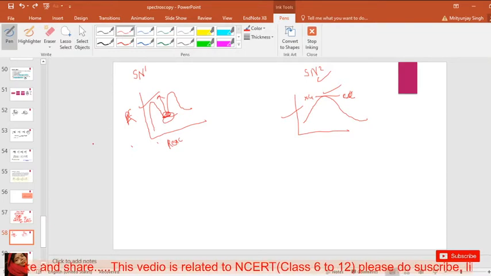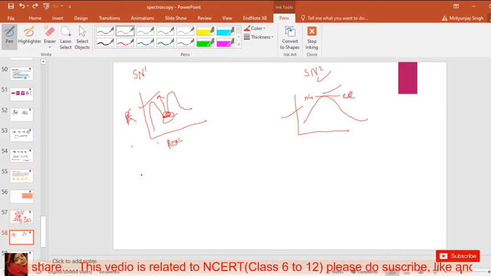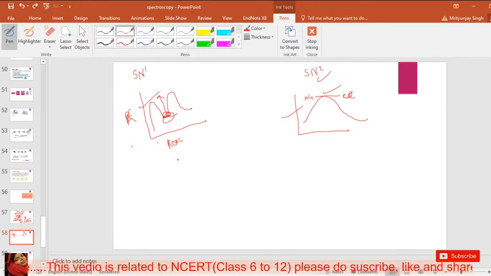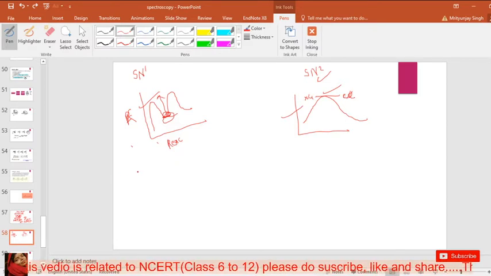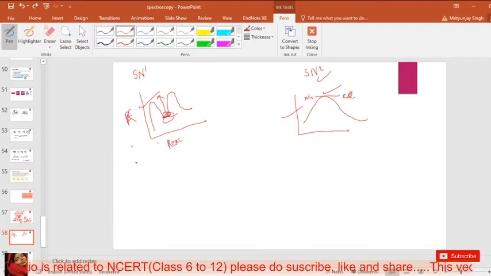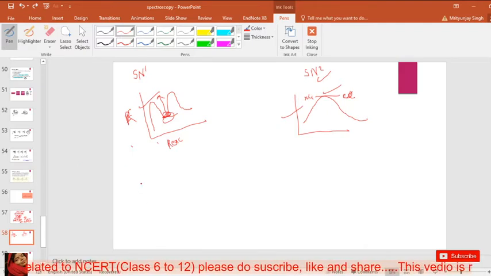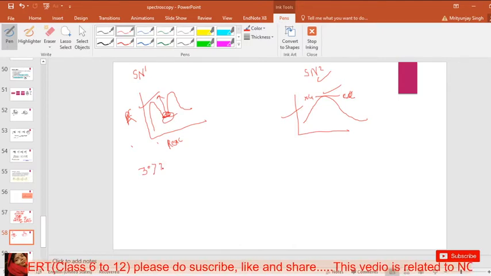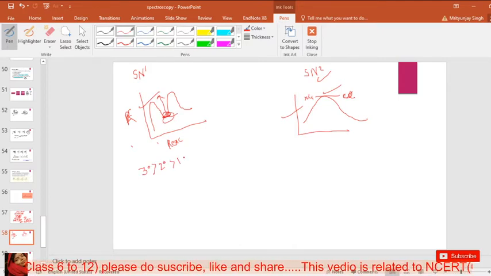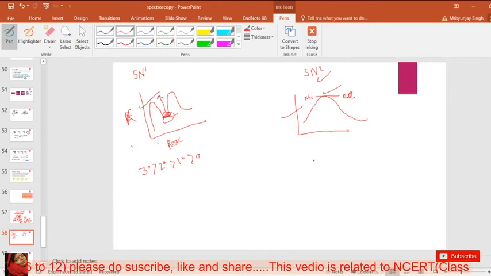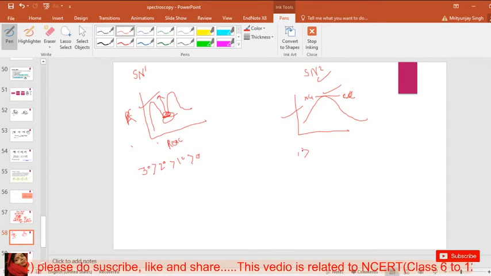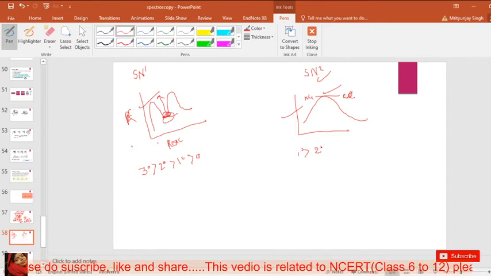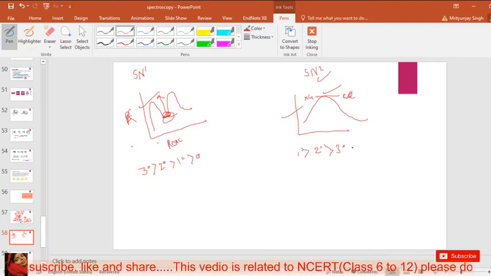The second thing is what substrate and what carbocation stability is required for SN1 and SN2. Here is the SN1 reaction, and this carbocation stability is required: firstly 3 degree, then second degree, first degree and 0 degree. And here it is first degree, second degree, third degree and fourth degree.